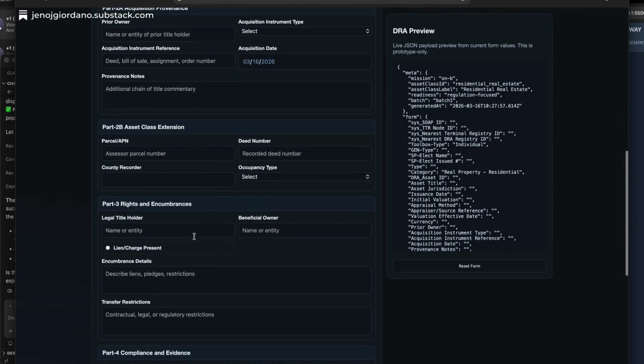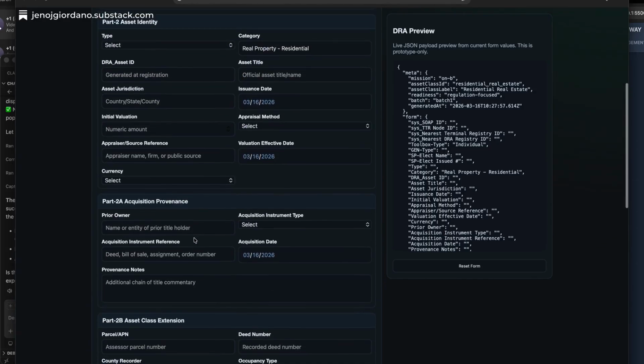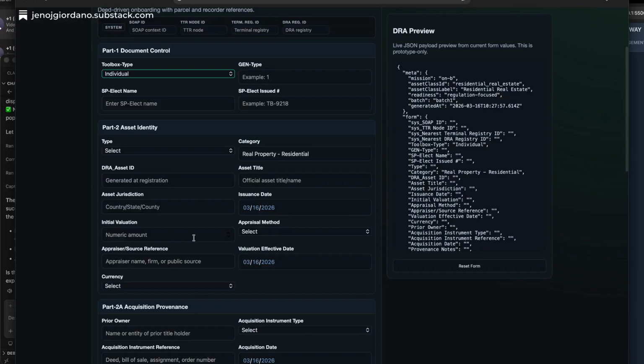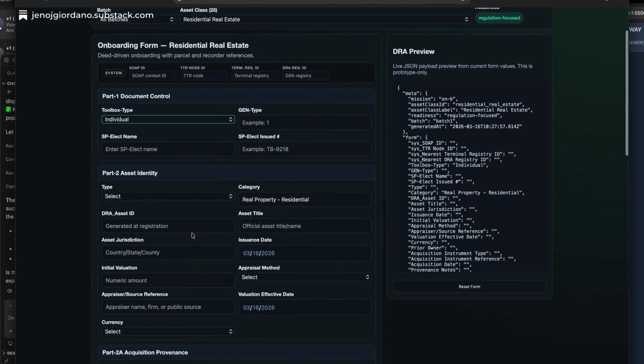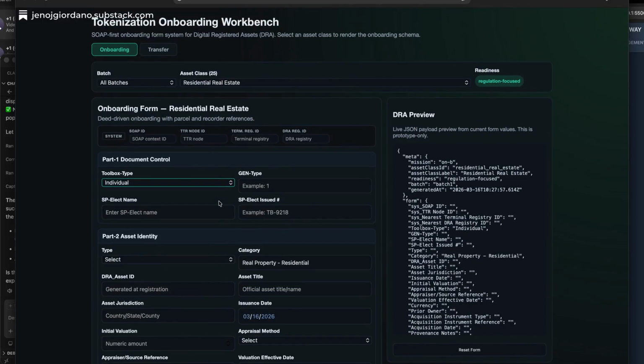This form is linked to real world forms that are considered protocol if you're going to buy a house. In the system, it's onboarding that into a digital container. That digital container is sitting inside of a SOAP, which has a SOAP ID number, which is sitting inside a TTR, which is a Toolbox Terminal Registry number. And then it gets assigned a digital registered asset number.